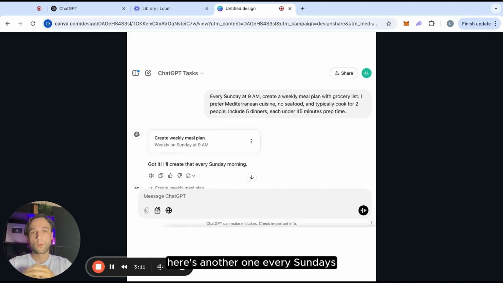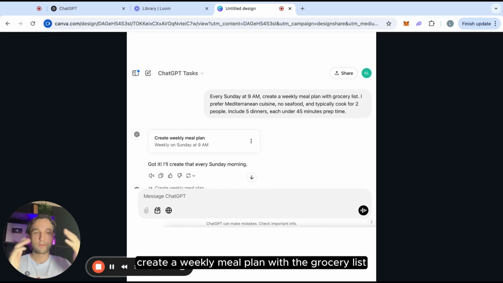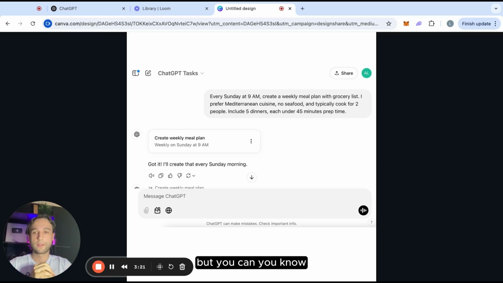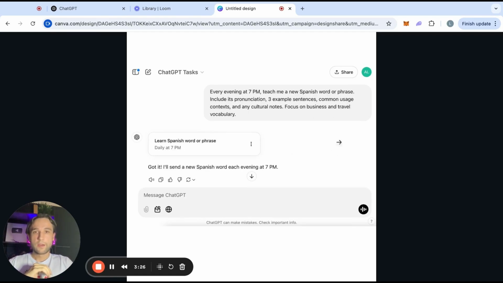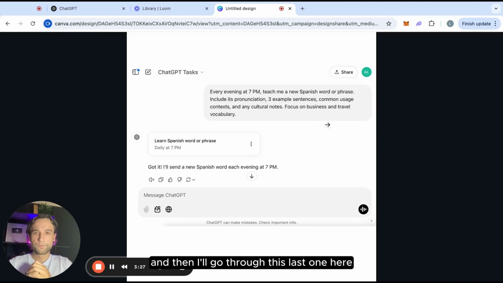Here's another one. Every Sunday, this is once per week at 9 a.m., create a weekly meal plan with a grocery list. That's a really useful use case as well. Not so much business related, but there are so many things you can apply this to. So this is another example. And then I'll go through this last one here.